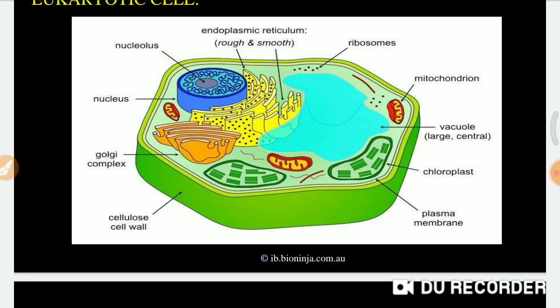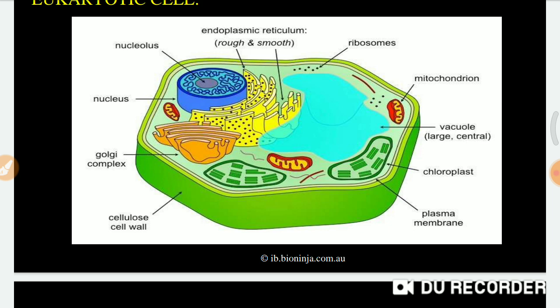You can see the genetic material, the highly coiled DNA, is not coming directly in contact with the cytoplasm. It is inside the nucleus, and the nucleus contains a specific matrix-like substance called nucleoplasm.